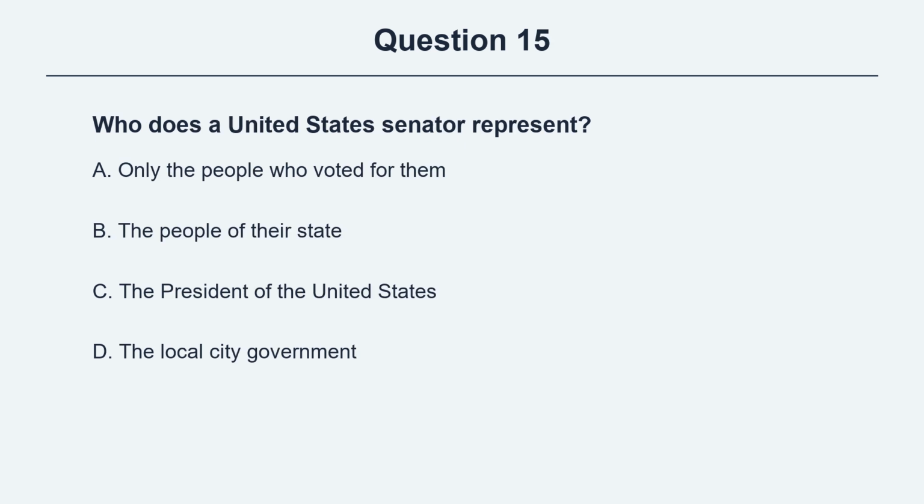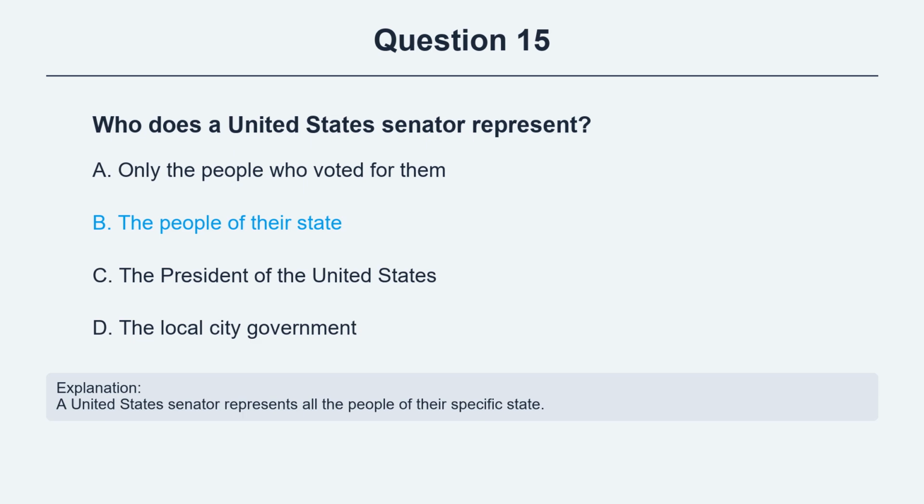Question 15. Who does a United States Senator represent? Option A, only the people who voted for them. Option B, the people of their state. Option C, the President of the United States. Option D, the local city government. The correct answer is option B, the people of their state. Explanation. A United States Senator represents all the people of their specific state.